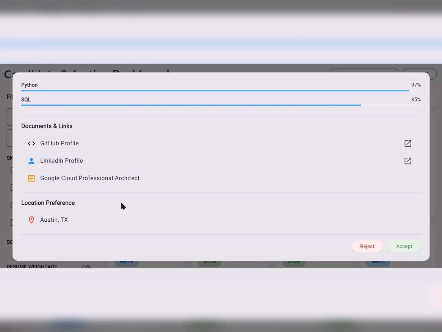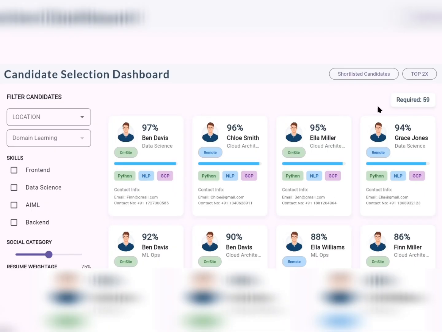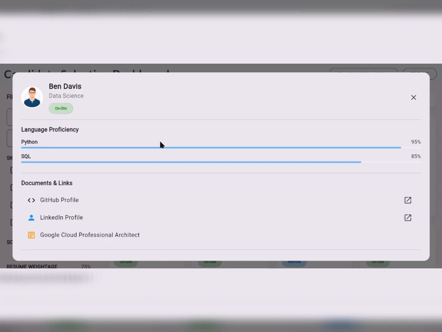The skill info and the project info would be authenticated by this. With the information available at our fingertips, we might reject or accept the particular candidate. Now, at the top right corner, there's a counter named required. This tells us about the remaining candidates who are not yet selected or rejected.